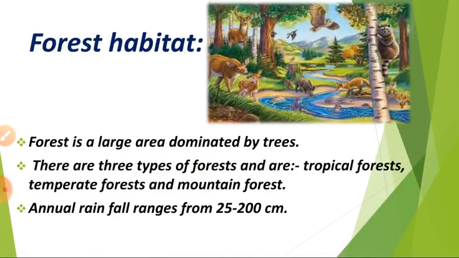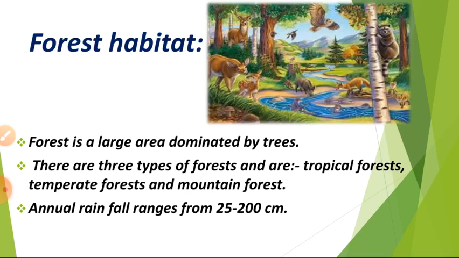Next, forest habitat. Forest is a large area dominated by trees. There are three types of forest: tropical forest, temperate forest and mountain forest. Annual rainfall ranges from 25 to 200 centimeters. Habitat means the place where animals and plants live and reproduce. So forest habitat means what we can see in the forest.